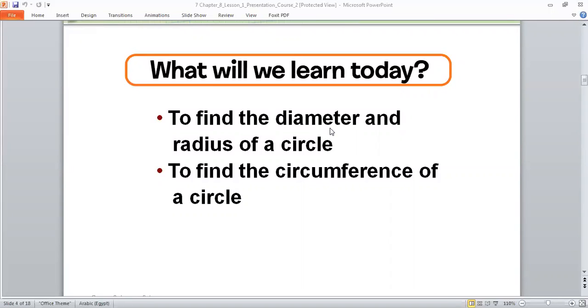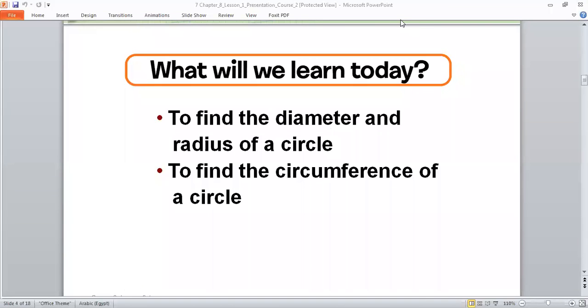Again, Faisal, read it again. To find the diameter and radius of a circle. The next. To find the circumference of a circle. Khalid Batter, can you read it again, please, my friend? Okay. What will we learn today?